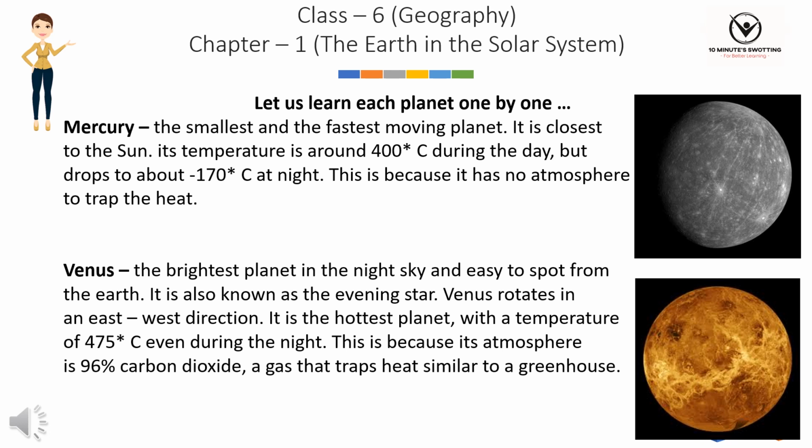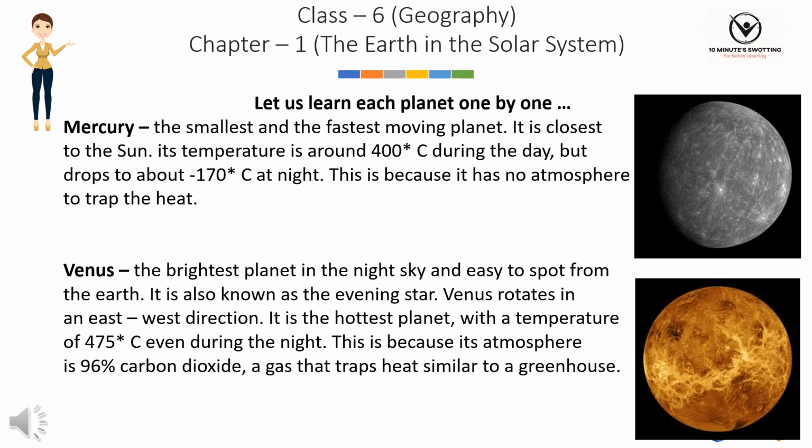Mercury, the smallest and the fastest moving planet. It is closest to the Sun. Its temperature is around 400 C during the day but drops to about -170 C at night. This is because it has no atmosphere to trap the heat.